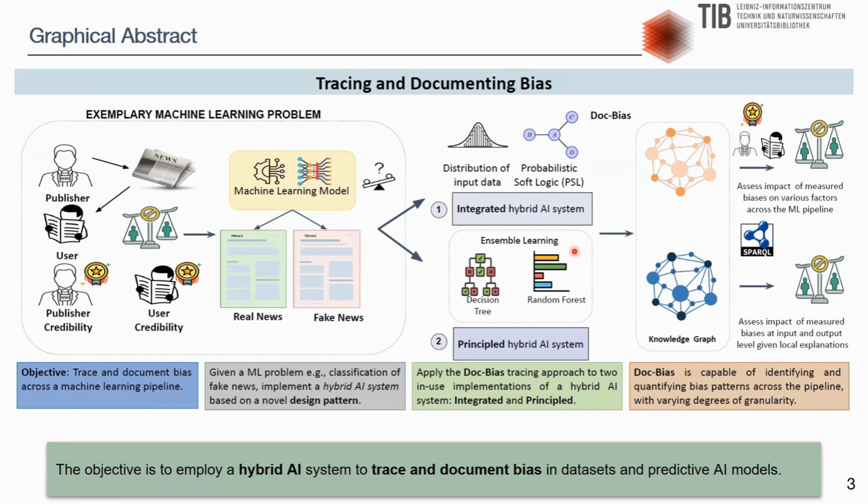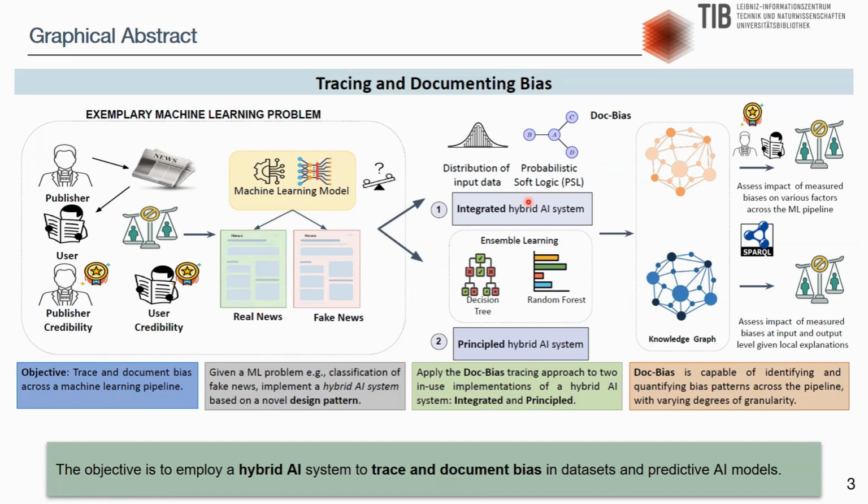Moreover, the integrated hybrid AI system, DOG bias, employs probabilistic soft logic, that is PSL, to document the bias identified. PSL is a machine learning framework for developing probabilistic models. PSL models can be defined using logical syntax and optimization.